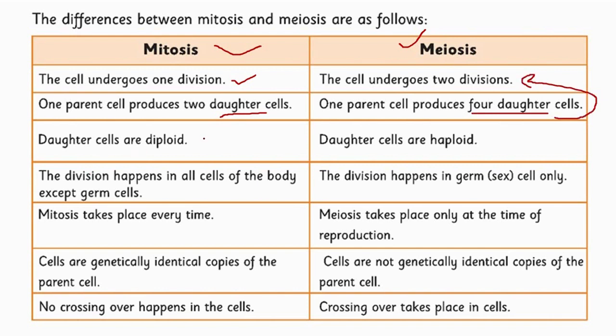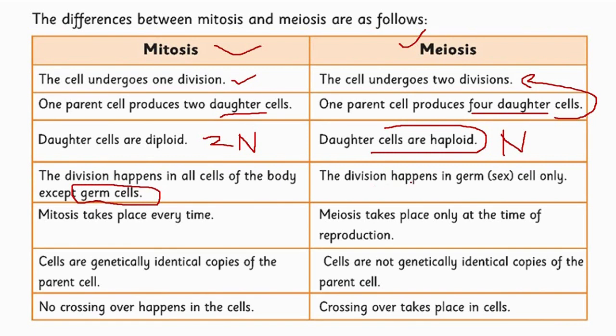In mitosis, daughter cells are diploid, which means they contain a similar number of chromosomes as their parent cells, but in meiosis, the 4 newly produced daughter cells are haploid, meaning they contain half the number of chromosomes of their parent cells. In mitosis, the division happens in all cells of the body except germ cells. Germ cells mean gametes, the cells which undergo fertilization.